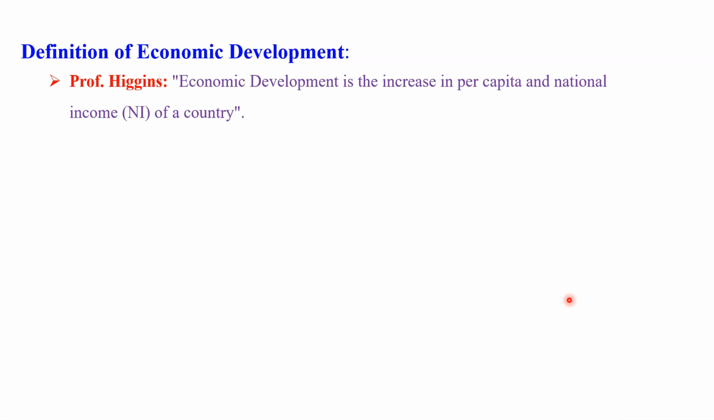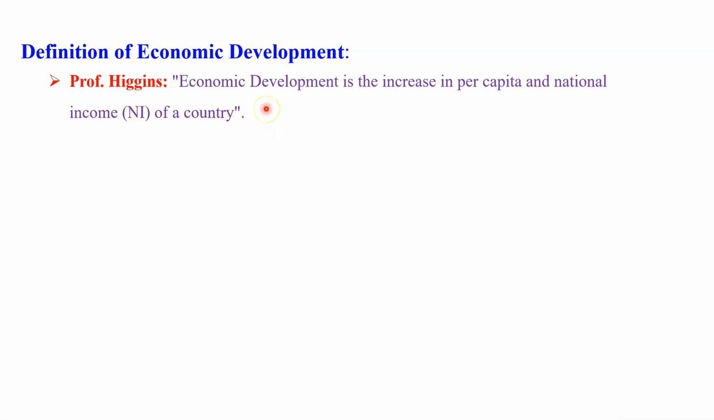A number of scholar economists have tried to define the term economic development. Actually, this term we already discussed in our previous chapter also, but let us revise again the meaning and the definition of economic development. The first definition is given by Professor Hingis. According to him, economic development is the increase in per capita and the national income of the country.